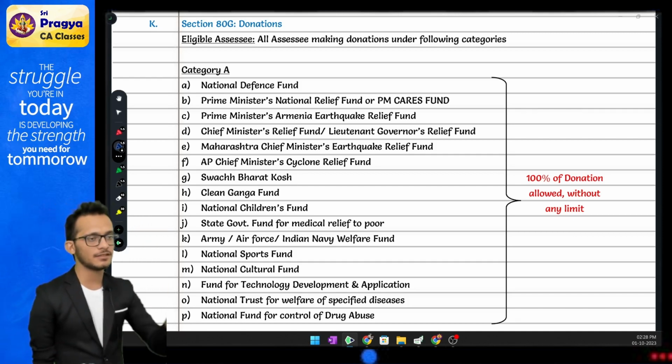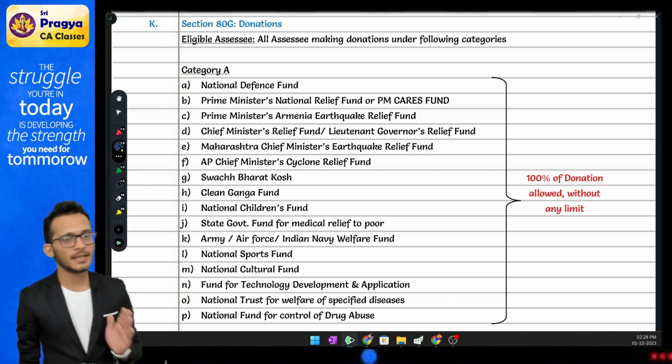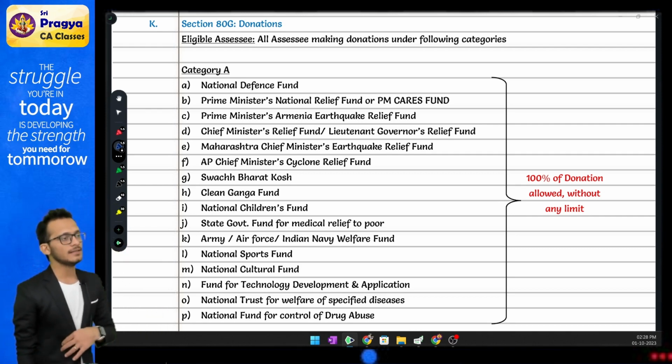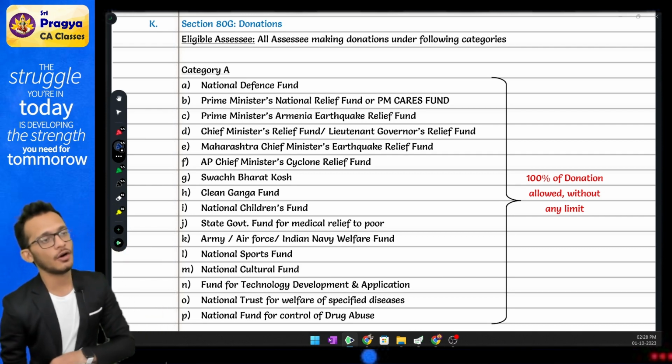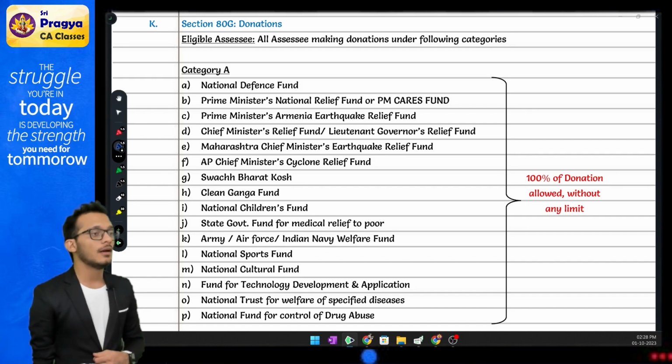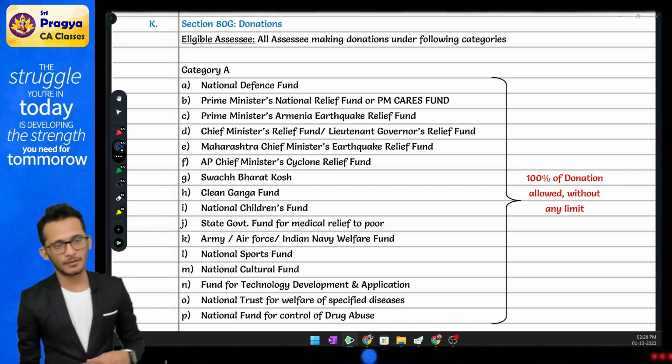Whatever you have, 100% or 50%. But if you have C and D, they are coming and saying that you can maximum claim a donation of 10% of your qualifying limit.